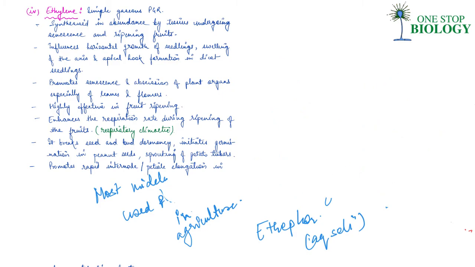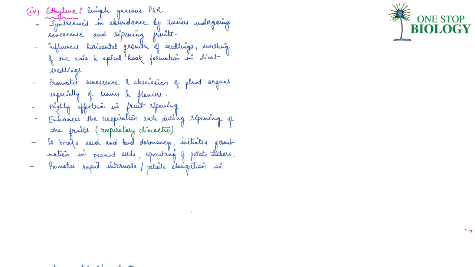Now, apart from that, the last one that we have to study, the fifth group, is abscisic acid, ABA, right? Now, guys, abscisic acid was discovered for its role in regulating abscission and dormancy. Like other PGRs, it also has a wide range of effects on plant growth and development.